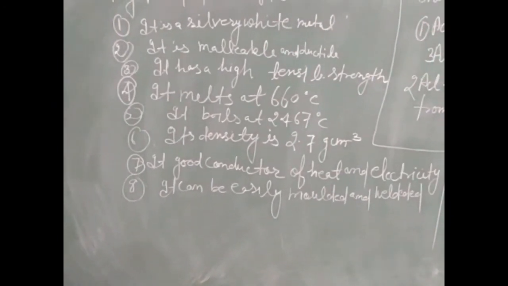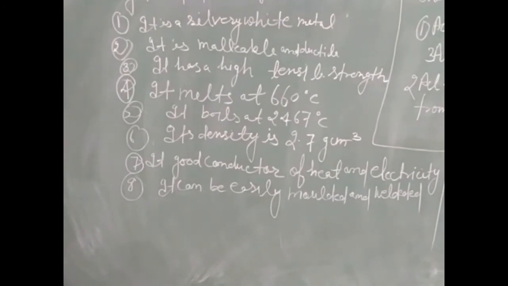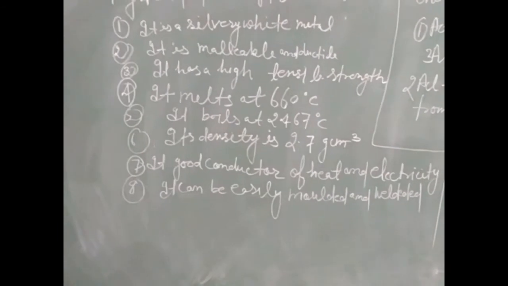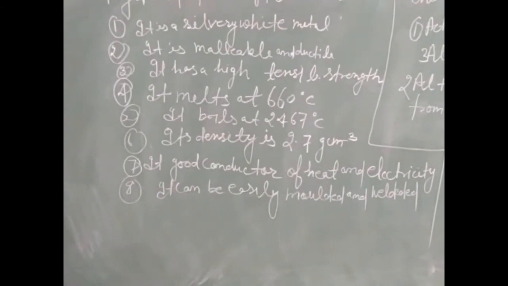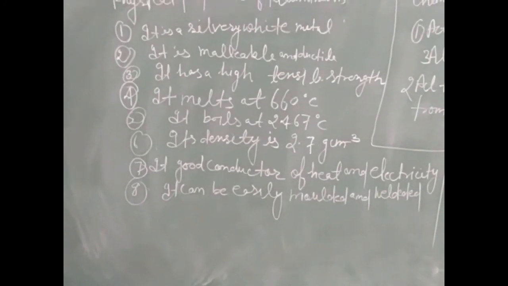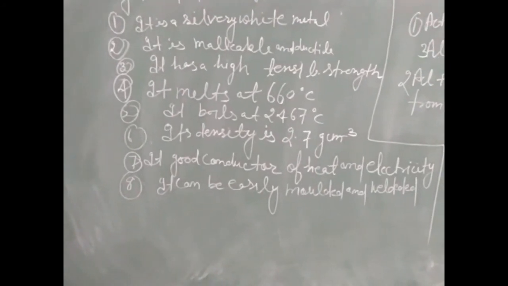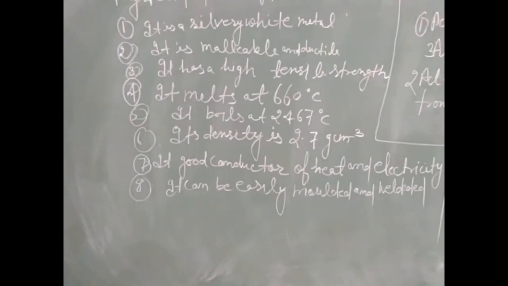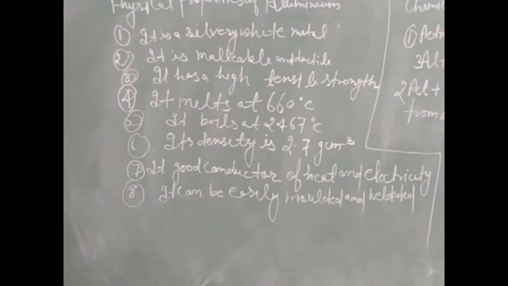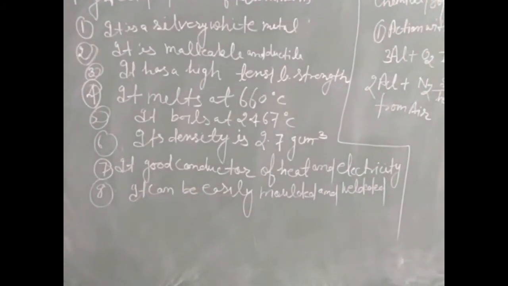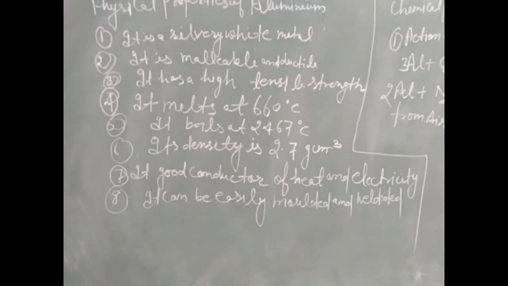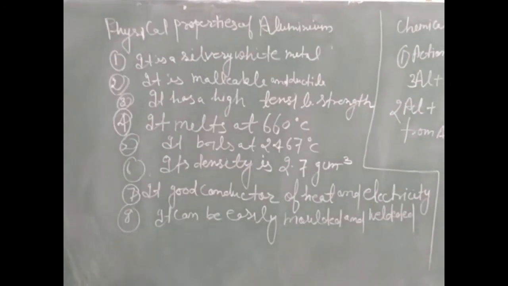It melts at 660 degrees Celsius and boils at 2467 degrees Celsius. Its density is 2.7 gram per cubic centimeter. Meaning if we take a piece of aluminium 1 centimeter long, 1 centimeter broad and 1 centimeter thick, its mass will be 2.7 gram. It is a good conductor of heat and electricity. Aluminium wire is used generally for conduction in line transmission.